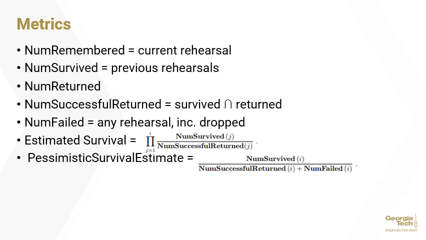There were several metrics involved in determining the success of the study, which were measured at every rehearsal. Num remembered represented the number of people who remembered their passwords at the most recent rehearsal. Num survived was how many remembered at every rehearsal up to this point. Num returned was naturally how many people returned for each rehearsal.